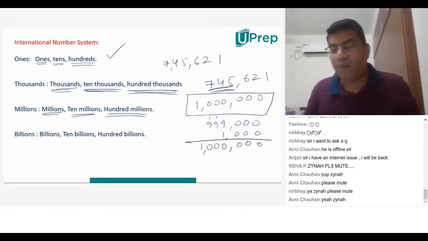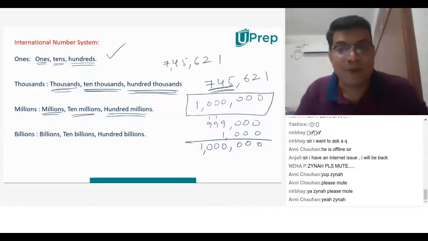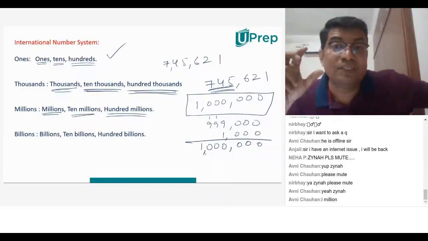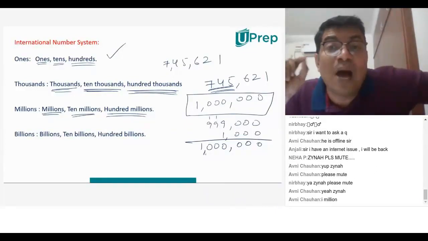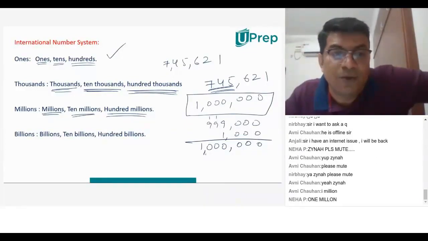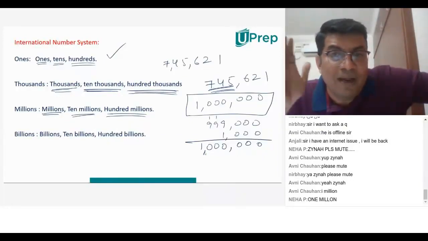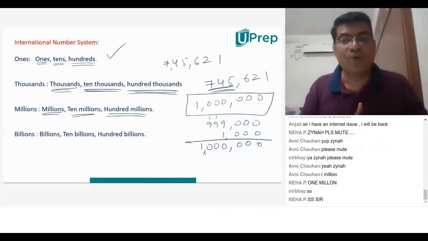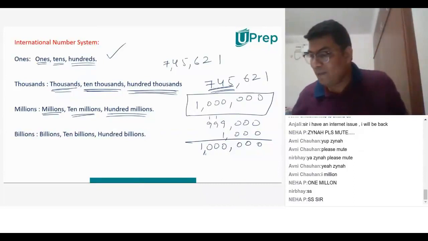So you can see from 999,000, we get 1,000 thousands. They don't say 1,000 thousands, they call it 1 million. Everyone is able to understand the logic here, how it is changing from 999,000 to 1 million? Very good. So 1 million.